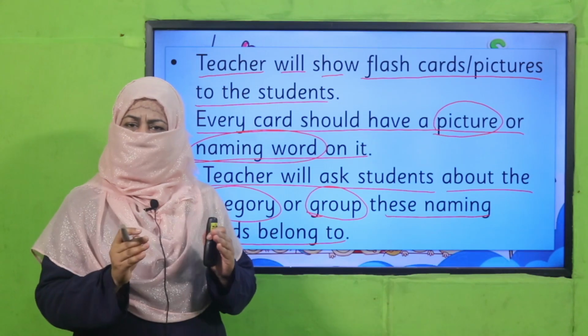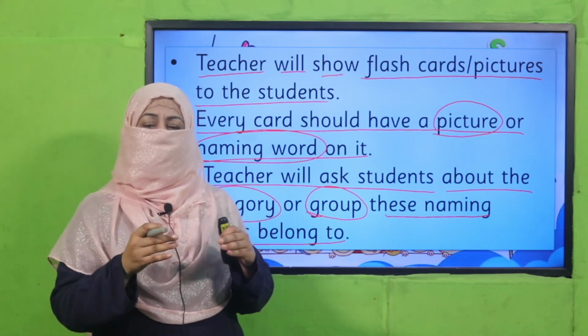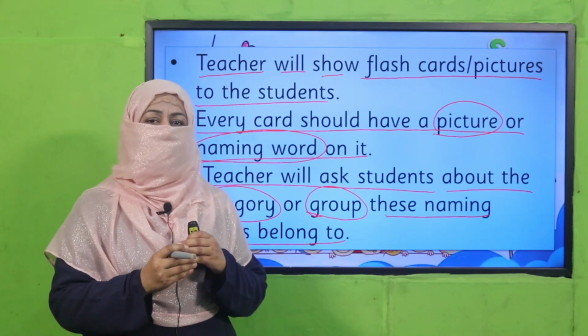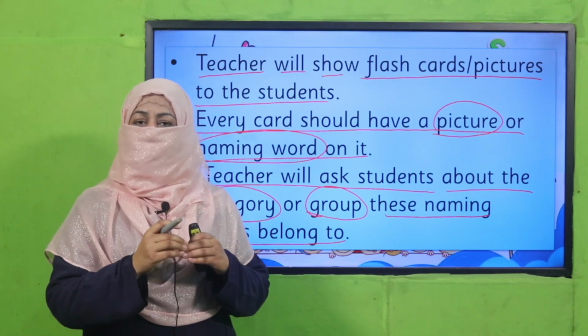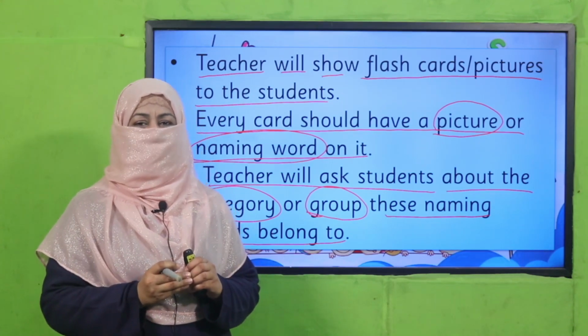So teacher, kindly stay with person, place, and thing. Don't expand it further. So only these three categories students will identify, and they will tell which category, which group this naming word belongs to. So pause the video, enjoy the activity, and then come back.